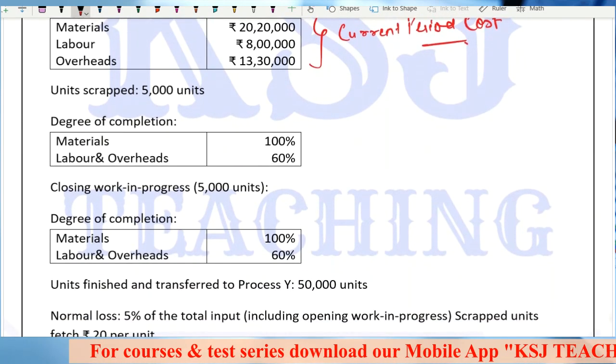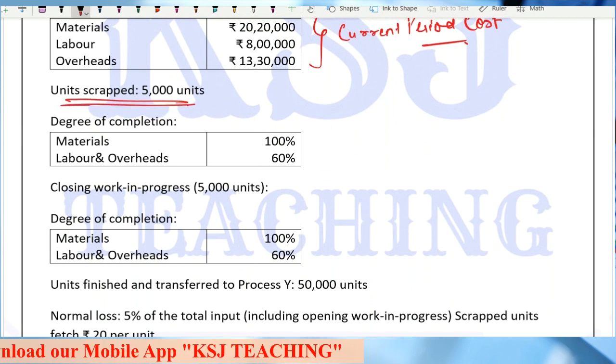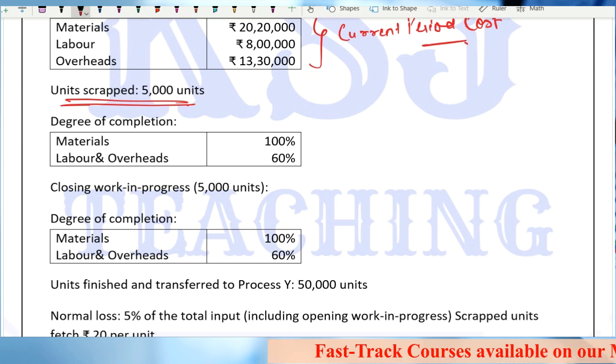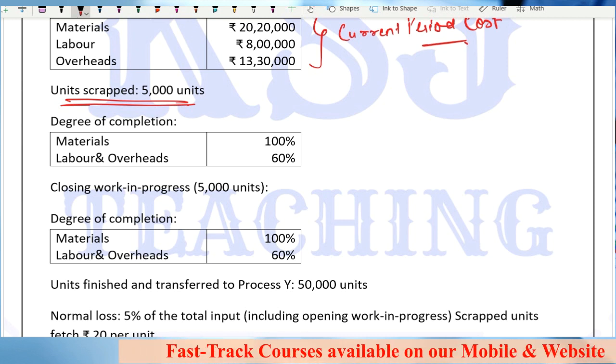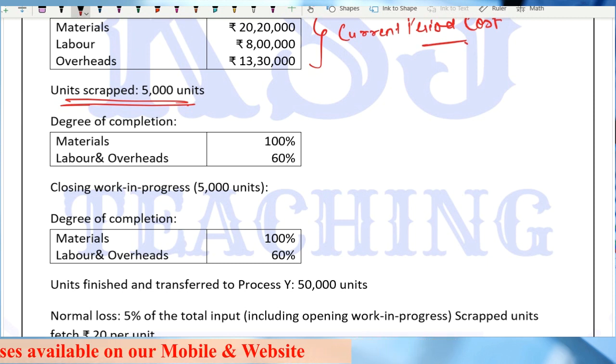Units scrapped: 5,000 units. Now, what he has written is units scrapped 5,000 units. Whether it is a normal loss or an abnormal loss is not given to us. Now this 5,000 units can be a normal loss also. It can be an abnormal loss also. Both are units scrapped. Then what should we do? Let's read the question further.